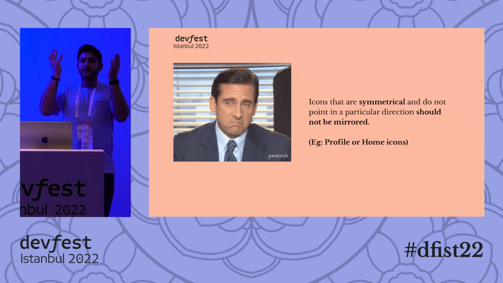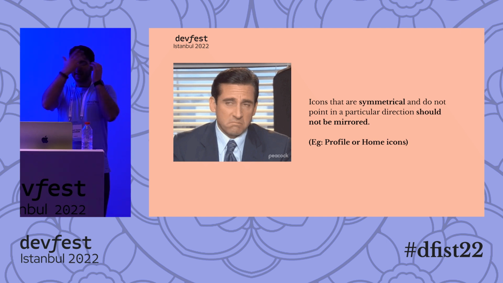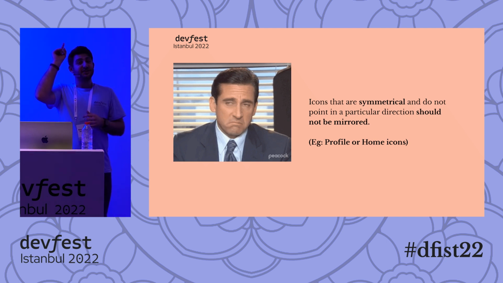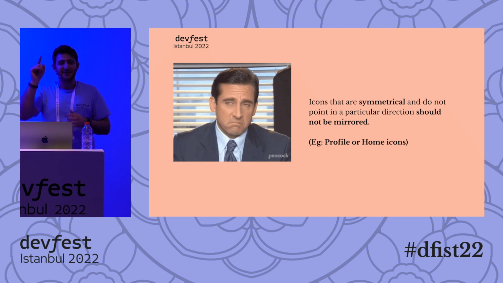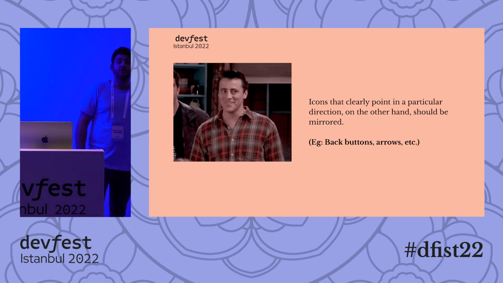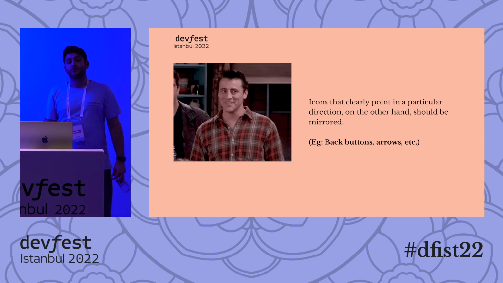Just think about a profile icon, it's just a face, right? Just a blank face. Even if you mirror it, it's just a blank face again. Or if you mirror a house, maybe the chimney will be on the other side, but it's again a house. So it represents the purpose. It's not as effective as in other examples. But icons that clearly point in a particular direction, on the other hand, should be mirrored. That means if you have a back button or arrows that show a specific direction, you should mirror those.